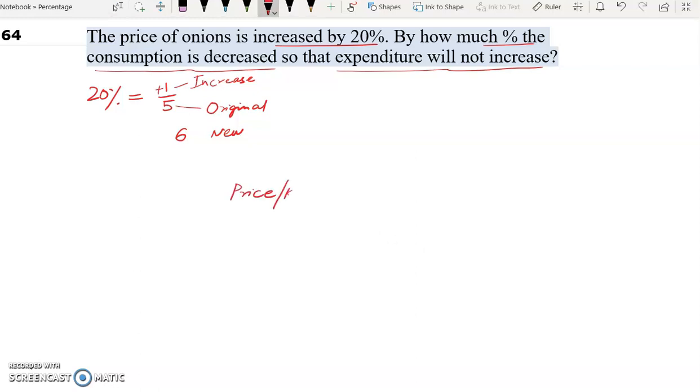Price per kg, the original price was 5. The new price is now 6. 20% increase. This is the new price. Now the question says the expenditure should not increase. So in order to make it same, what we will do, we will take the LCM of 5 and 6. LCM is 30. Now this is the total expenditure.